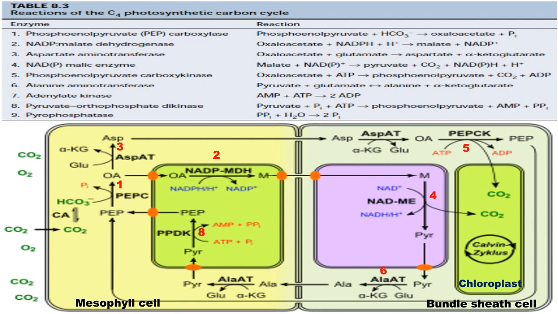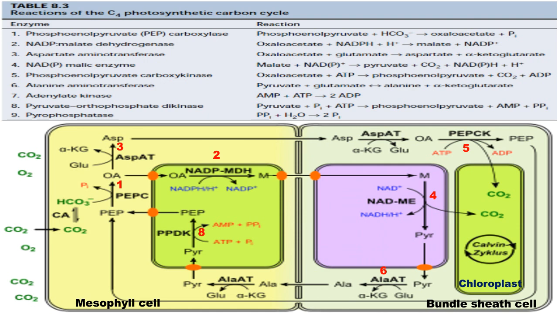Now these are the details about the operation of the C4 pathway. Here you can correlate serial numbers given in the table for enzymatic reactions with the various reaction step numbers in red color given in the diagram. Please note that when carbon dioxide is received by the enzyme, subsequently it can be converted into malate and aspartate.